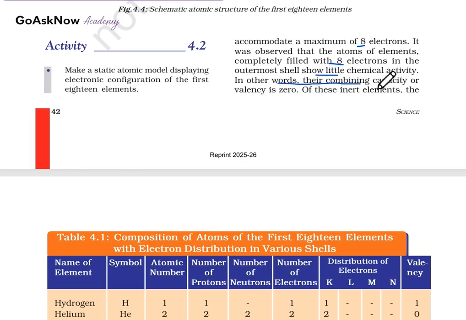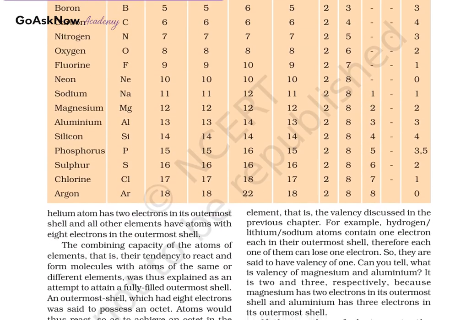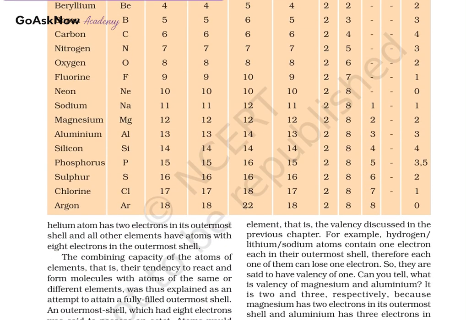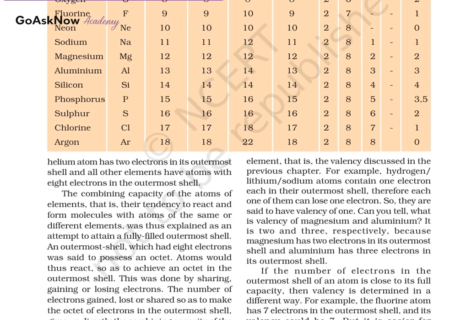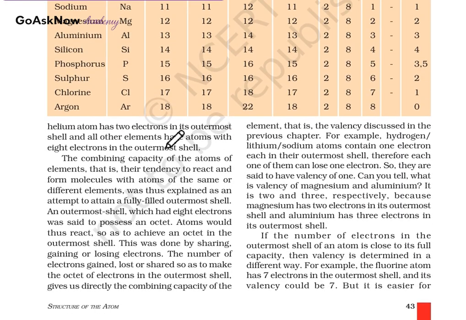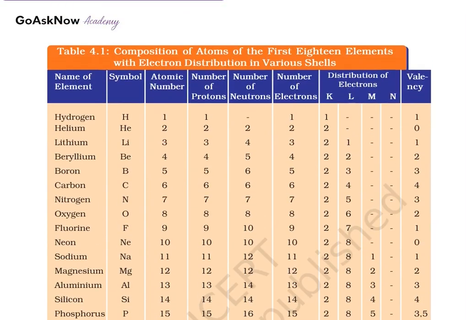In other words, their combining capacity, or valency, is zero. The helium atom has 2 electrons in its outermost shell, and other such elements have 8 electrons in the outermost shell. See, in this particular table, there is a composition of atoms of the first elements with the electronic distribution in the various shells.